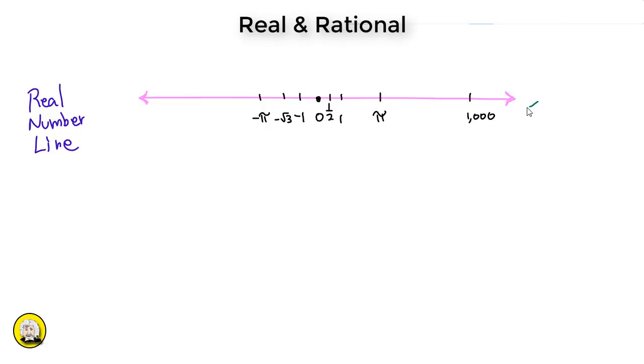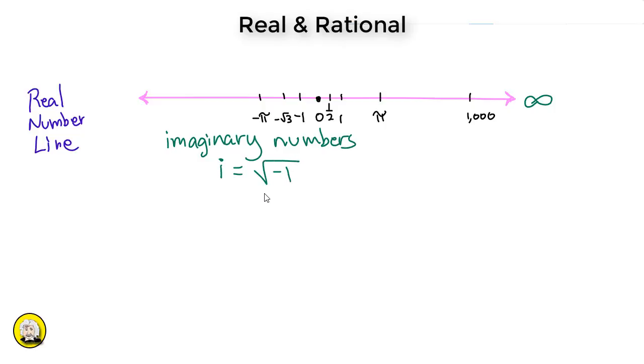What would not qualify as something we could put on the number line? Well, one example would be infinity. Infinity is at the end, always beyond the extension of the number line. It can never be placed exactly on the number line. Another example is imaginary numbers. And as the name suggests, they are not real. And these are denoted by the letter i, and it's defined as the square root of -1.